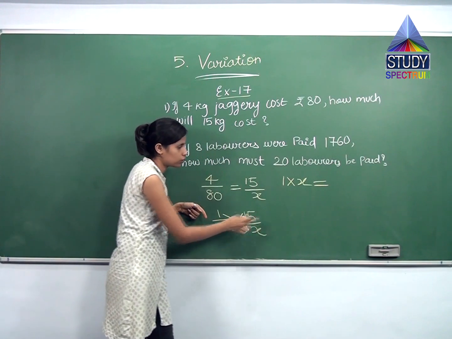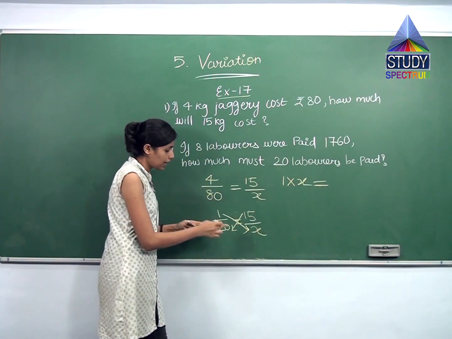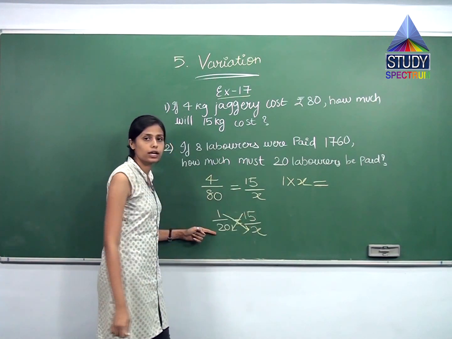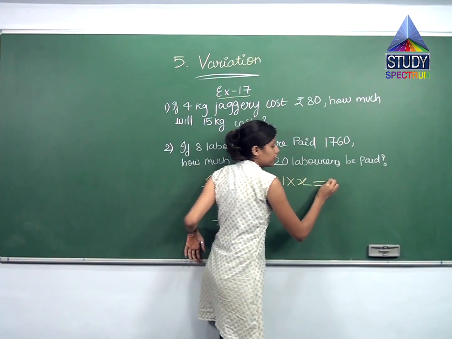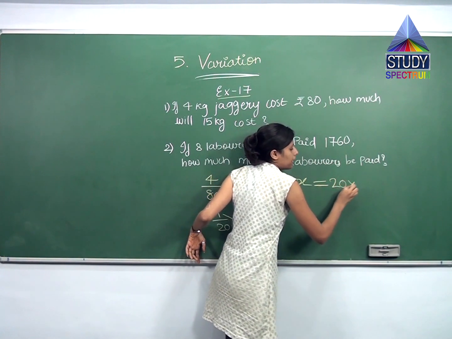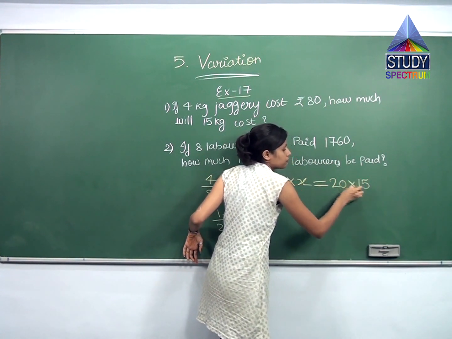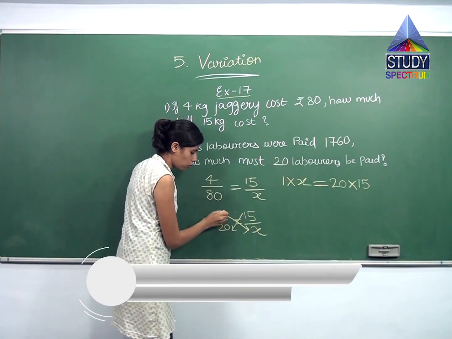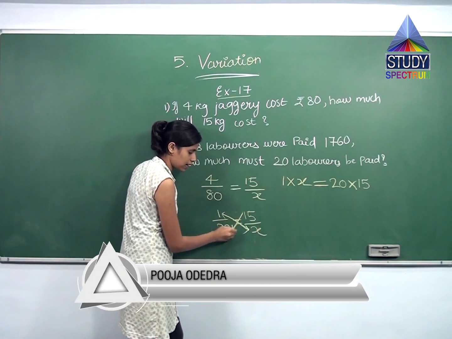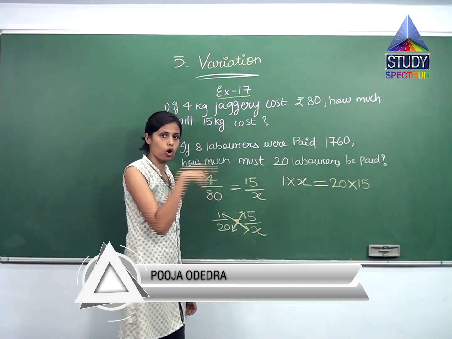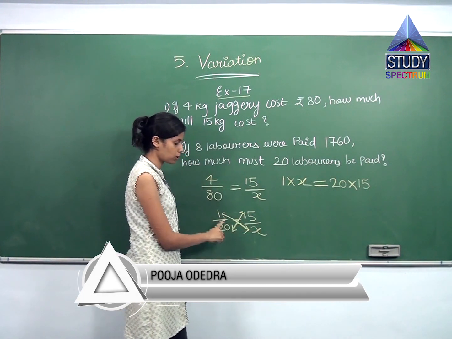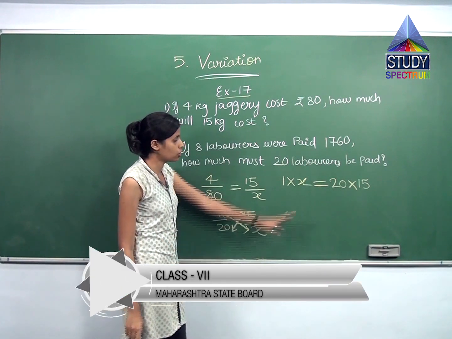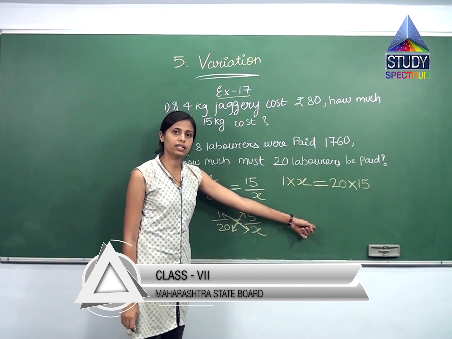Equal to, this equal to sign I have written over here, 20, that is the denominator for the first number multiplied by the numerator of the second number. So it will be 20 multiplied by 15. This is known as cross multiplication, because X is also known as cross. So this is cross multiplication because we multiply numerator with denominator and denominator with numerator. When you solve this, you will get the value of x.